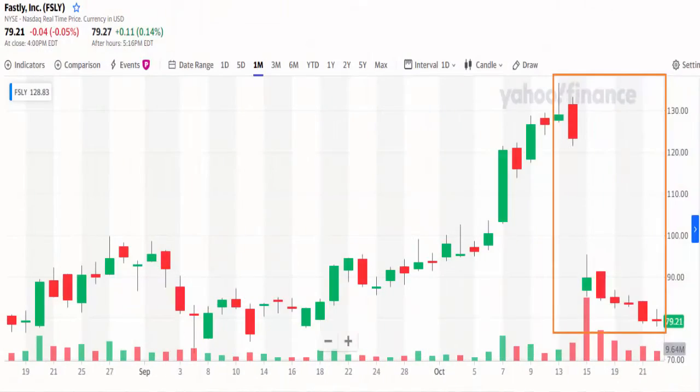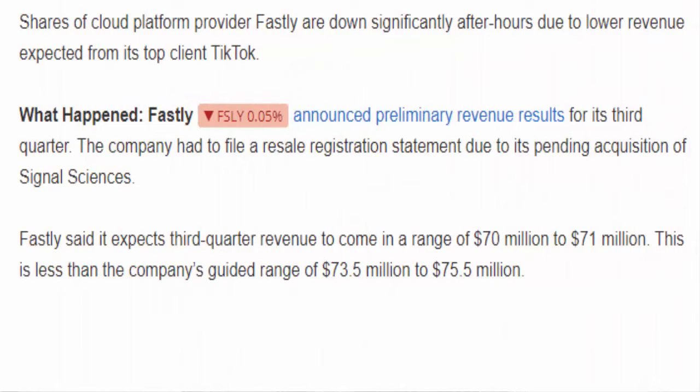Well, overall, on October 15th, the company had a drop of approximately 30% in the price of the stock. And let's start to understand why this happened. Well, basically, the analysts were expecting a revenue for the third quarter of the year between 73 and 75 million dollars. But Fastly revealed that they were not going to meet those expectations. Instead, the revenue is going to be between 71 and 72 million dollars.